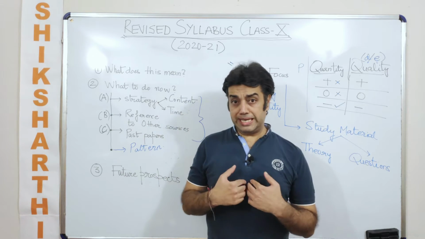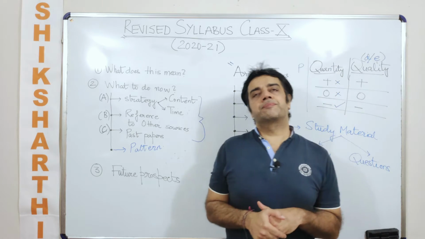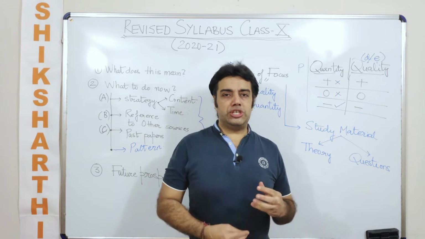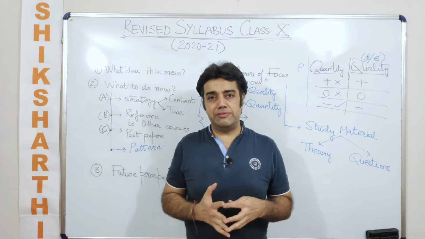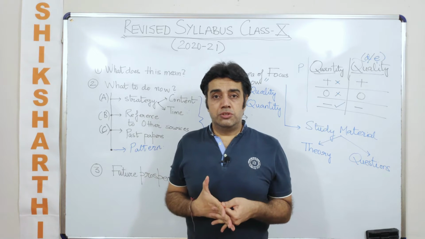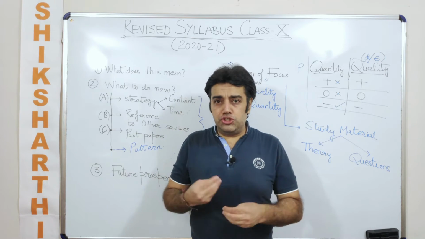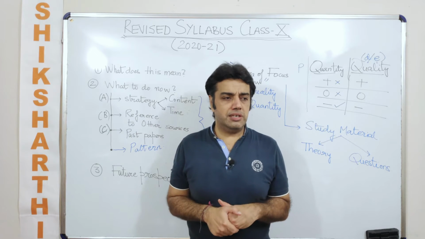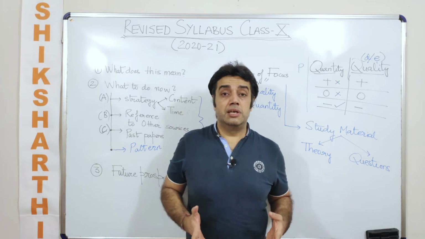What I can think as of now, with an element of disclaimer, is that they are not going to change the content of their books the next year when you go in class 11th. Are they changing the content in their books every year? I have not seen. Generally it does not happen.